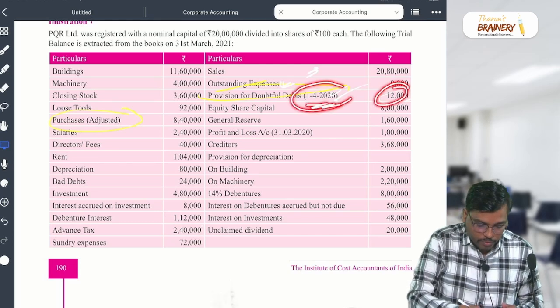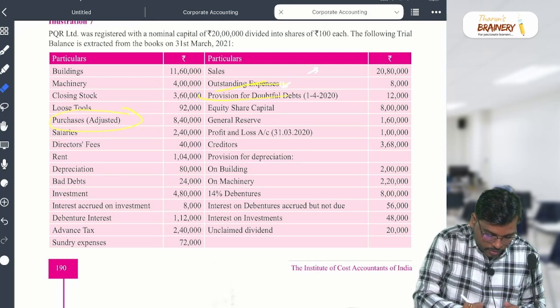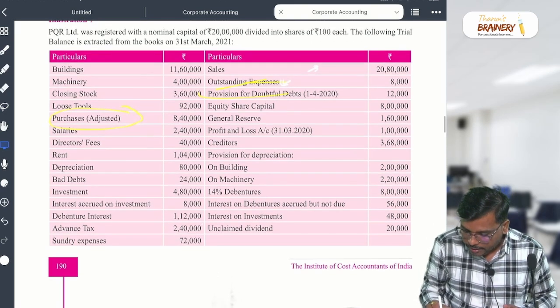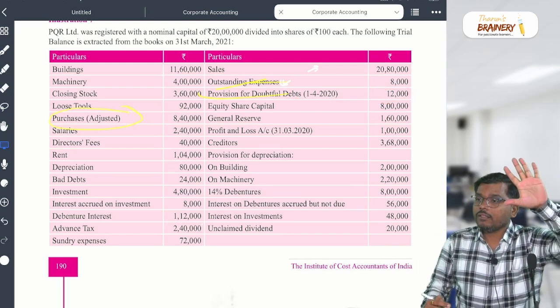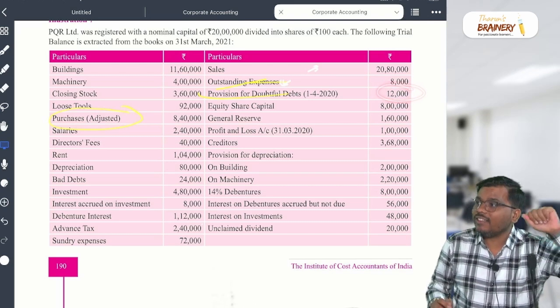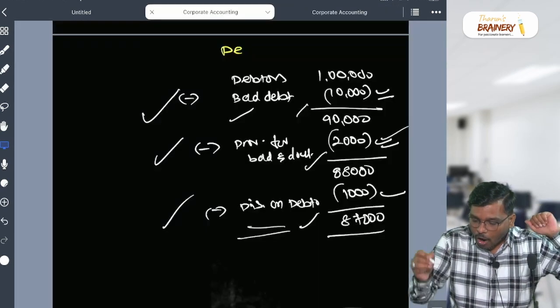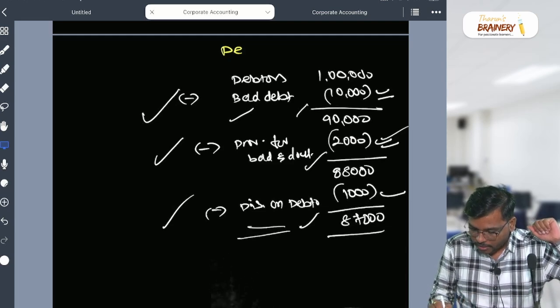See here, last year provision. This is which year provision, my dear student? It is last year's provision. Which date have they given? 1/4/20. That means it is which year provision? Last year we thought that we are not going to receive how much, sir? 12,000. And current year how much is it, my dear student? Current year provision how much, sir?